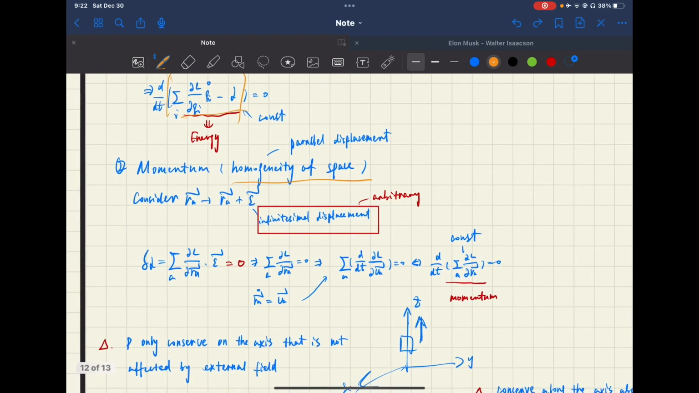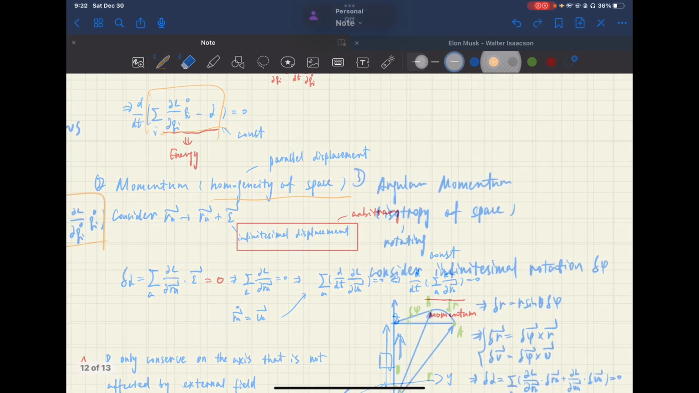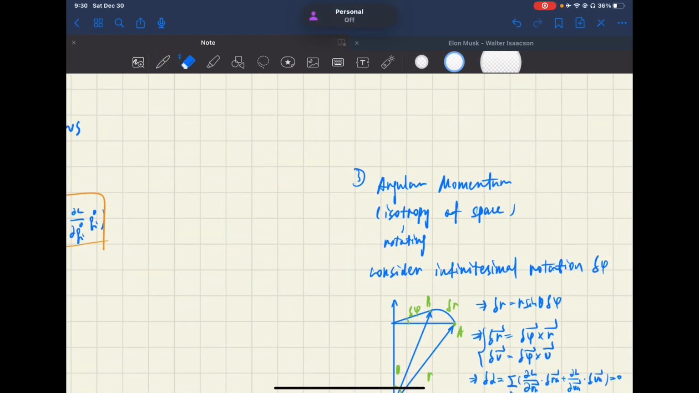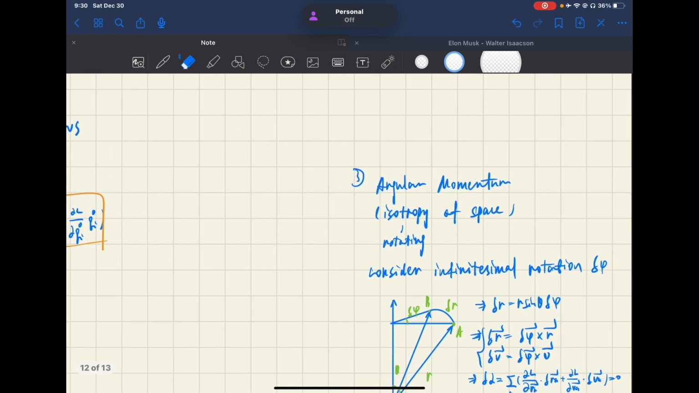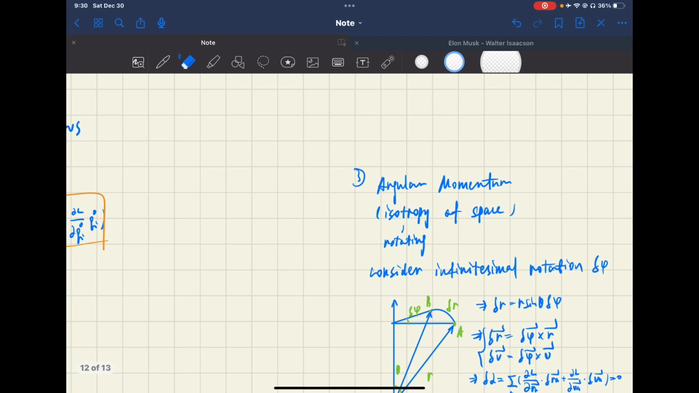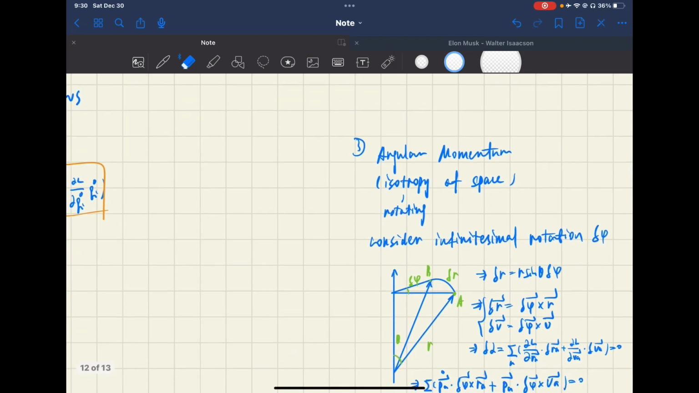And this is the second conservation law, the conservation of momentum. Now we move on to the third conservation law, the conservation of angular momentum. It utilizes the isotropy of space. By this term, I mean that if the system rotates about an axis in space, its mechanical state will not change. So it's all about rotation.